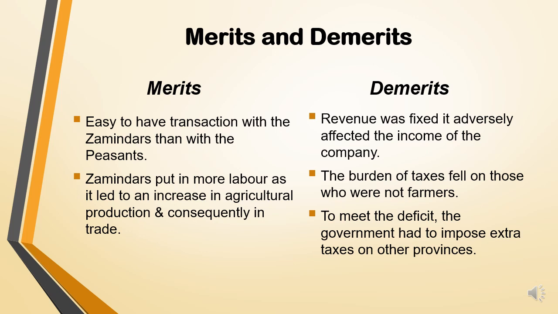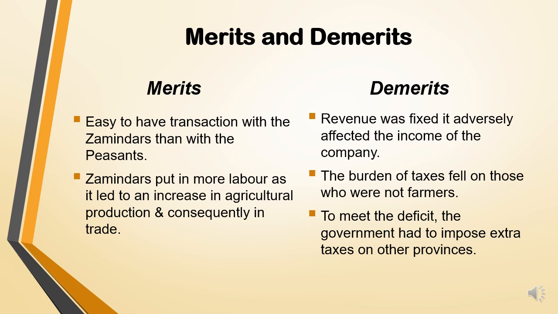To meet the deficit, the government had to impose extra taxes on other provinces. Deficit means जो उनकी कम जो भी उनका लॉस हो रहा था या जो कम अमाउंट था उसको फुलफिल करने के लिए the government imposed taxes on the other territories which they were ruling. So the three demerits are: revenue was fixed, and it adversely affected the income of the company; the burden of taxes fell on those who were not farmers; and to meet the deficit, the government had to impose extra taxes on the provinces.